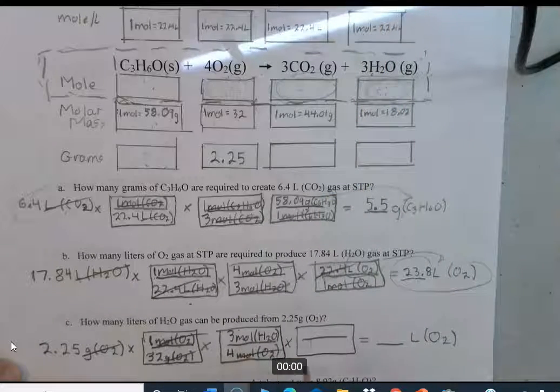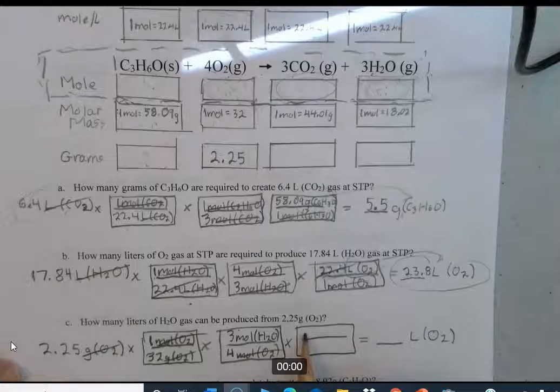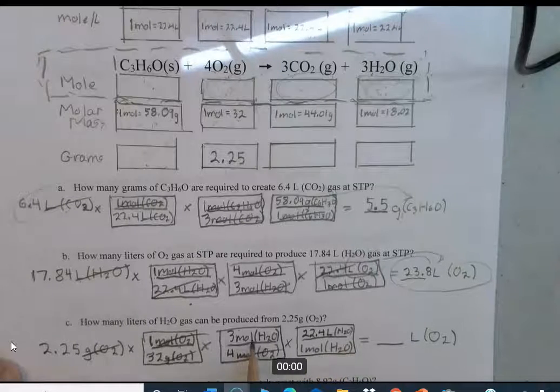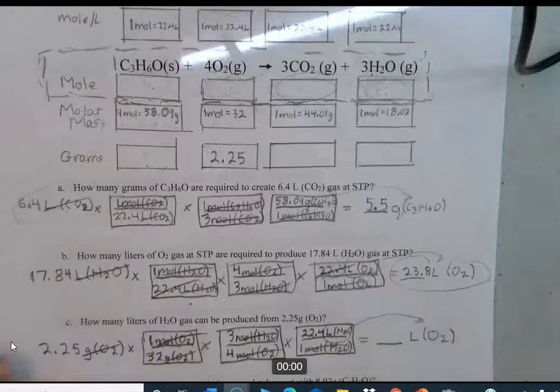So we need moles of H2O to cancel out. We know there's 22.4 liters of any gas, and this is H2O, over 1 mole of H2O. Moles H2O cancels. You're left there with your final units.